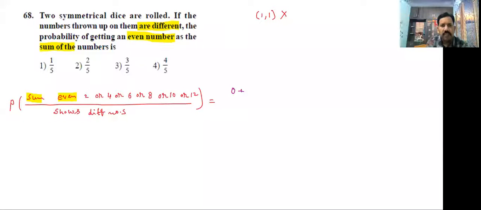Next, sum 4. Observe that 1 comma 3, 2 comma 2, 3 comma 1. But we need different numbers, so 2 comma 2 cannot be considered. How many chances are there, students? Only 2.